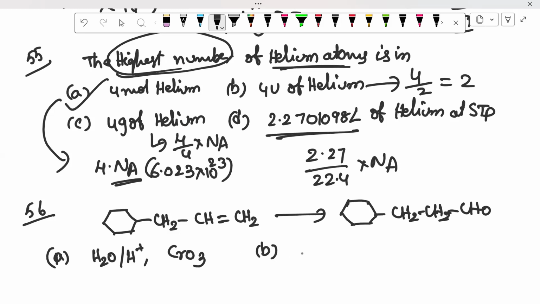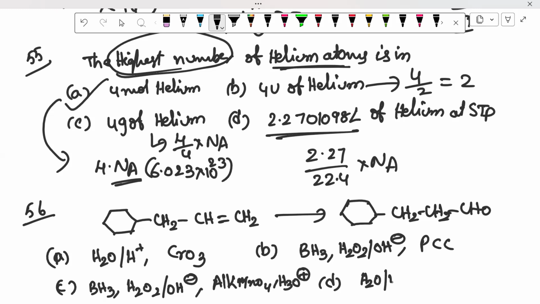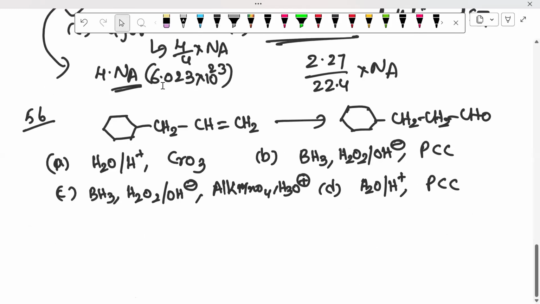The second reagent is BH3, H2O2, OH minus, PCC. And the third one is BH3, H2O2, OH minus, and next alkaline KMnO4 solution and H3O plus. Next they go for the D option, H2O2, H plus, PCC. Now in this question 4, can you please check that one?